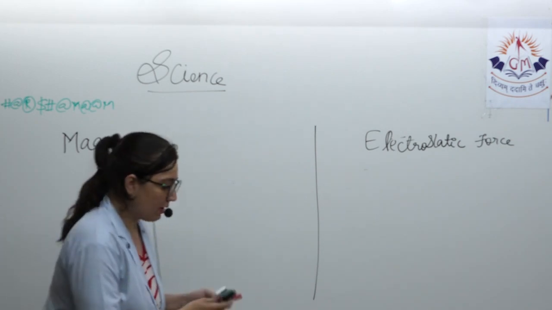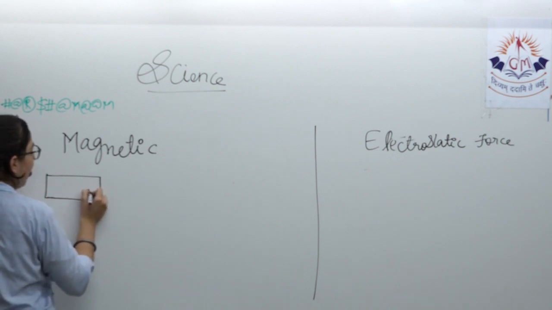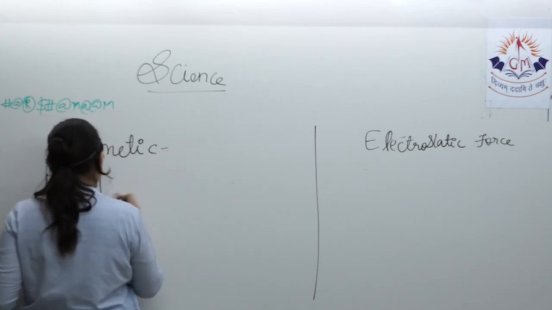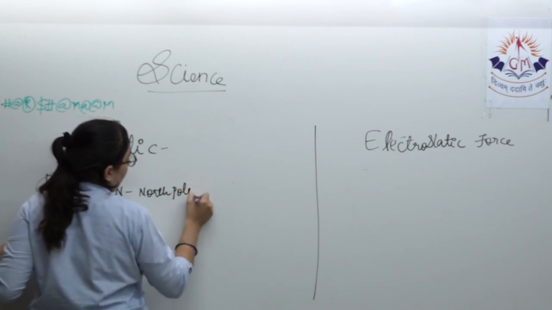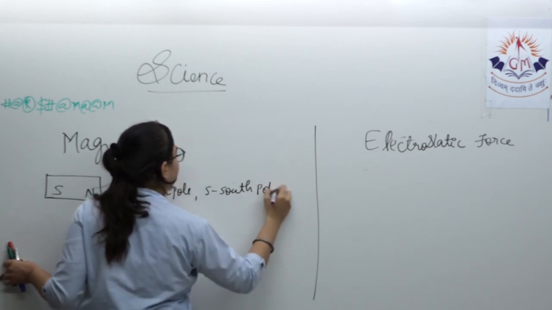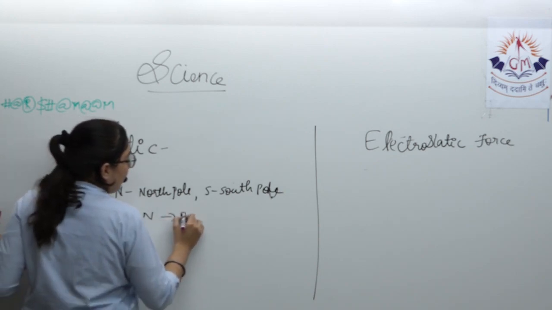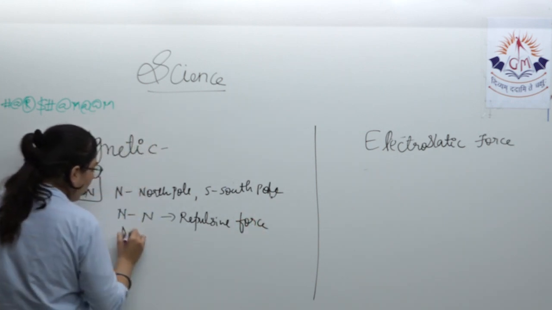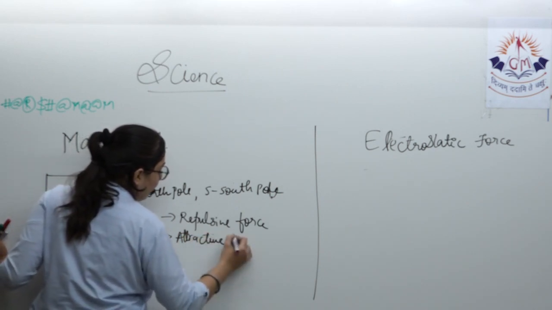You know that a magnet has two poles. One is the north pole, another one is the south pole. You already know that if I keep two north poles beside each other, there will be repulsive force, while between north and south, there will be attractive force.